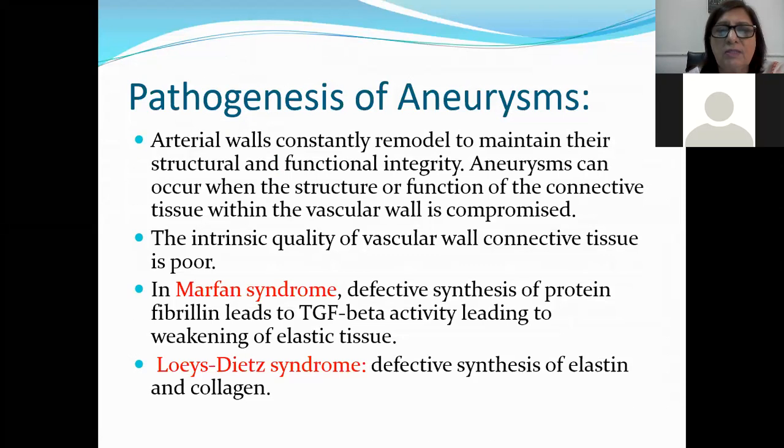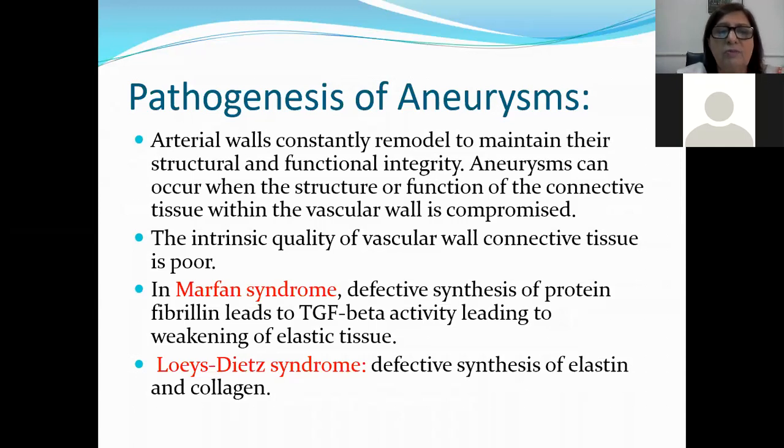Arterial walls constantly remodel to maintain their structural and functional integrity. Aneurysms can occur when the structure or function of the connective tissue within the vascular wall is compromised. It's going to become weakened. Sometimes the intrinsic quality of the vascular wall connective tissue is poor, and this can occur in Marfan syndrome or Loeys-Dietz syndrome.